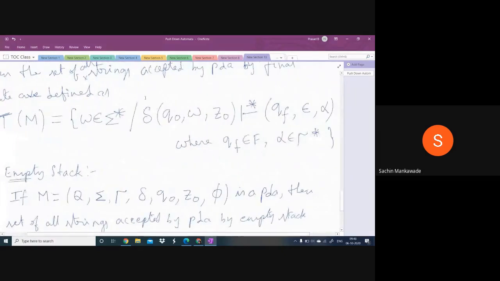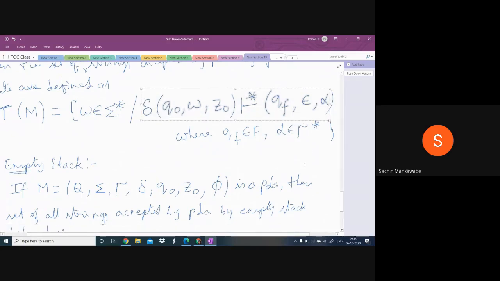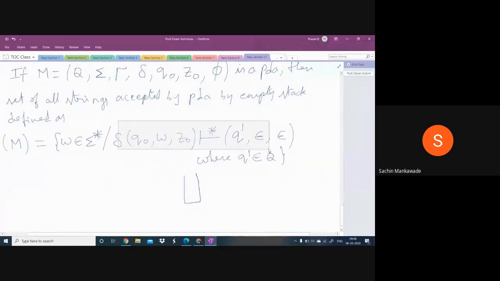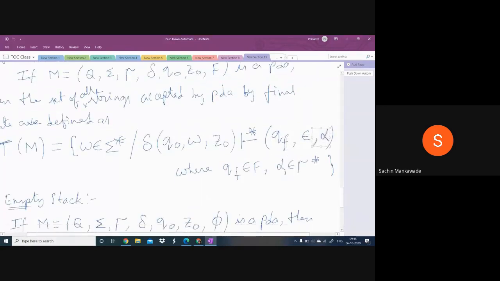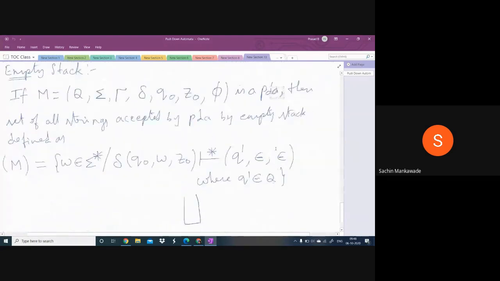Here it has to start from the initial ID. This is for by final state. It has to start from the initial ID and it has to reach the final state. String empty, stack can be anything. Here also it has to start from the initial ID, and here also string empty and stack must be empty, and the state can be anything. Whereas here the state must be the final state and the stack can be anything. Here the stack must be empty and the state can be anything.